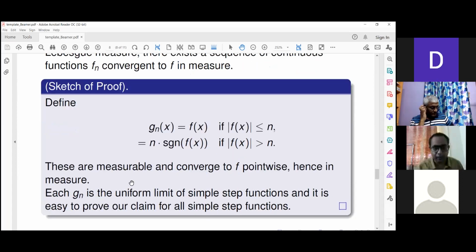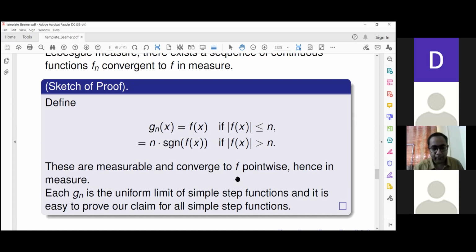How do you basically define measurable functions? You take simple step functions, meaning linear combinations of characteristic functions of finite intervals. You take all such linear combinations, and given any function from the real line to the real line, it is difficult to approximate.